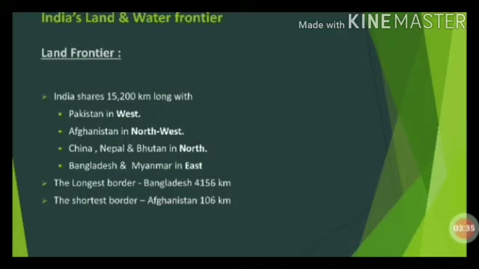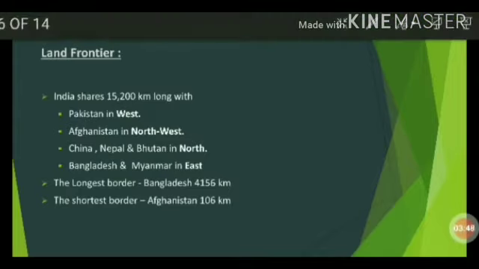Now next one, the frontier. Frontier, as I said, is the border of the country. As the problem is now going on between India and China, like that we have a land frontier. The total length of India's borders is 15,200 kilometers, when you put together Pakistan, Nepal, China, Bangladesh and all these countries.